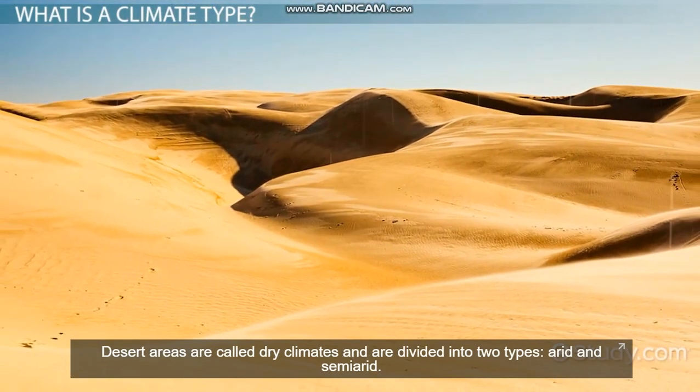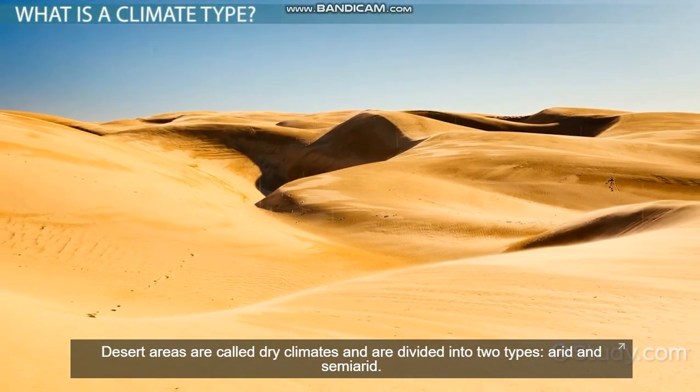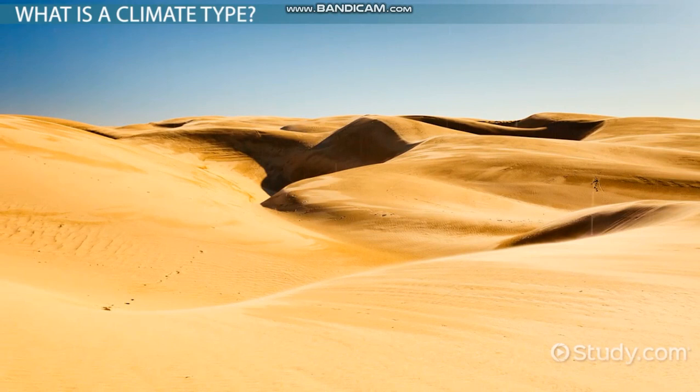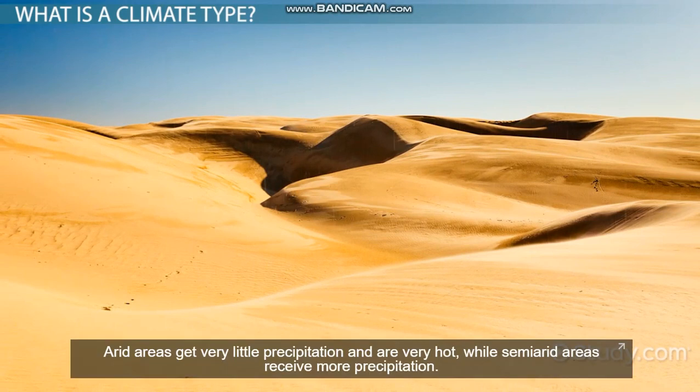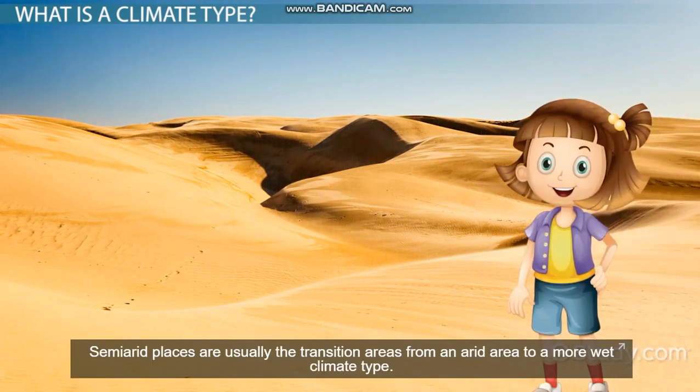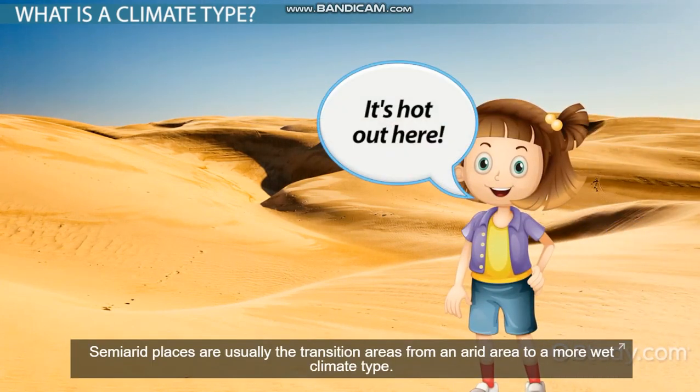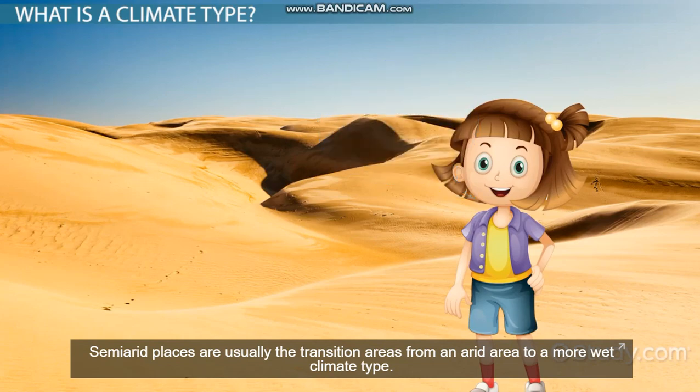Desert areas are called dry climates and are divided into 2 types, arid and semi-arid. Arid areas get very little precipitation and are very hot, while semi-arid areas receive more precipitation. Semi-arid places are usually the transition areas from an arid area to a more wet climate type.